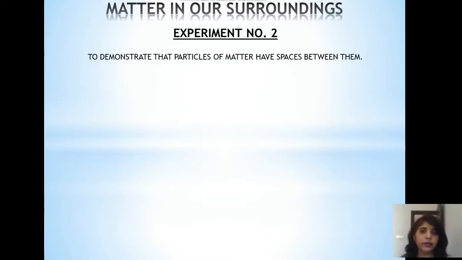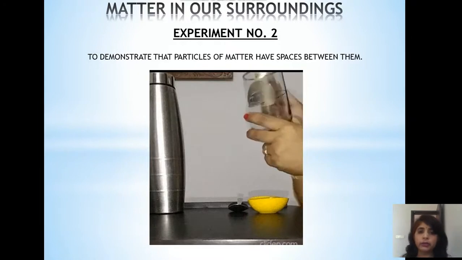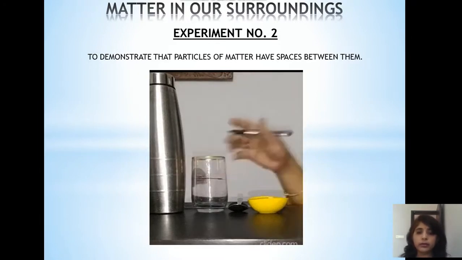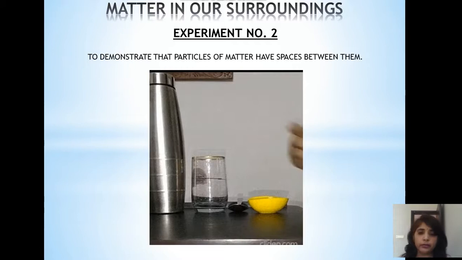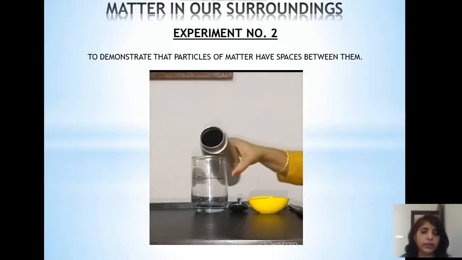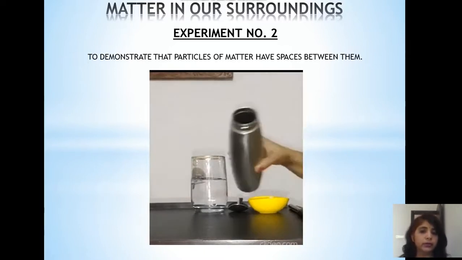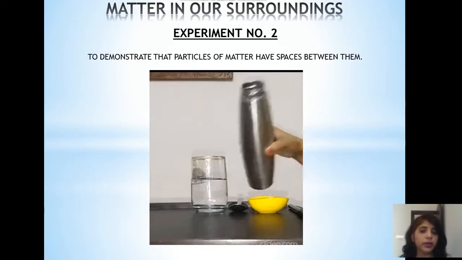Let's see whether the particles have spaces between them. Take a glass or beaker, put a mark on it with the help of a permanent marker. If a beaker is there, then graduations will be there, so there is no need for putting a mark. But in the case of a glass tumbler, you have to put a mark with the help of a marker, so as to see the level of water. Fill it till the mark.